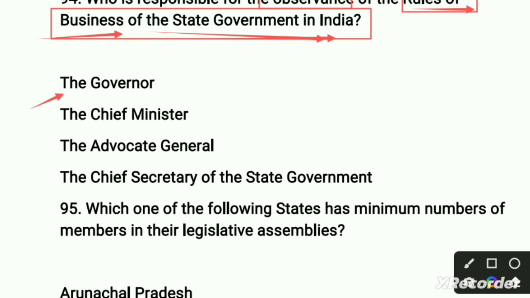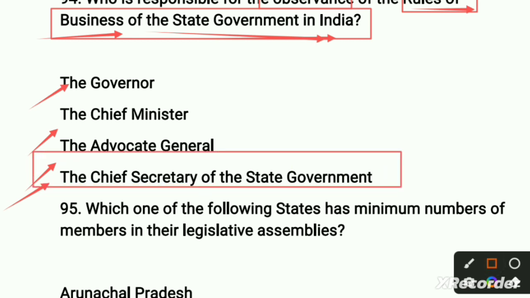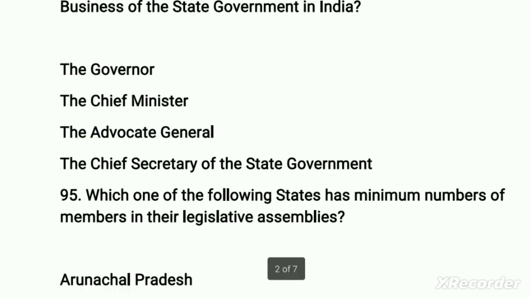First option is related to governor. Our governor is responsible for this. Second option is chief minister. Third option is advocate general, whereas the fourth option, which is very important, the chief secretary of state government. So obviously fourth option is the right option. The chief secretary of the state government is responsible for the observance of rules of business related to our state government in India. So fourth option is the right option.